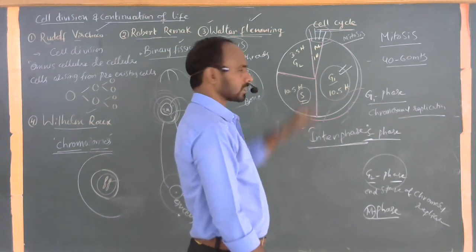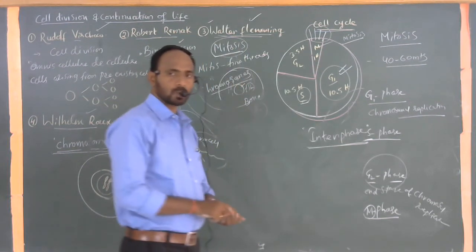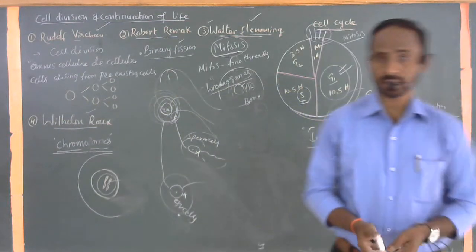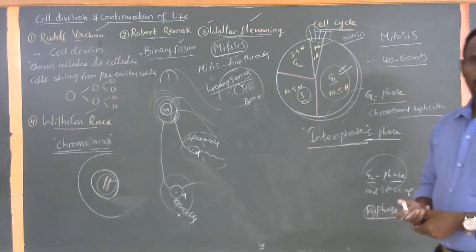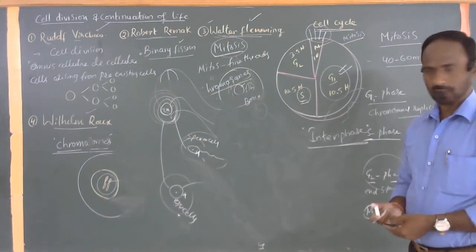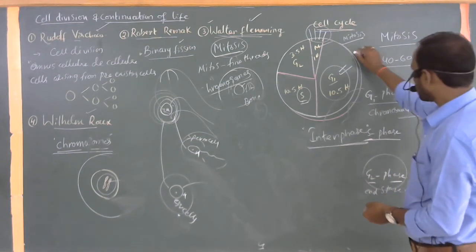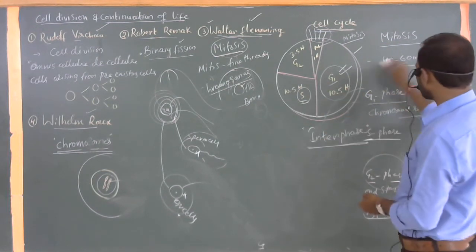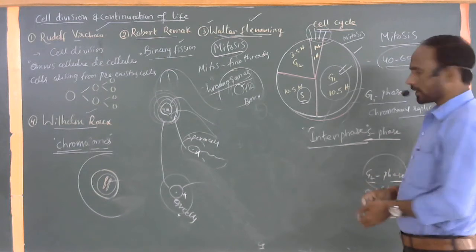To understand this particular stage, Pothur Simha Rao also did comprehensive work and clear-cut divisions of the HeLa cells. Of course, you can also see it in the annexures in the textbook itself. Clear, no? So this is the cell cycle. This total period takes nearly 40 to 60 minutes.